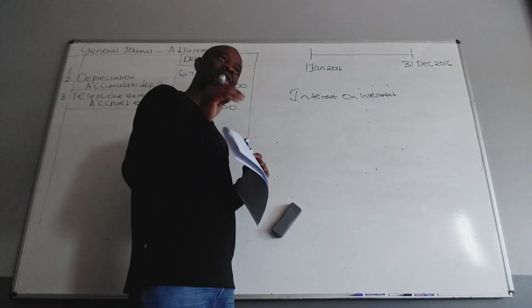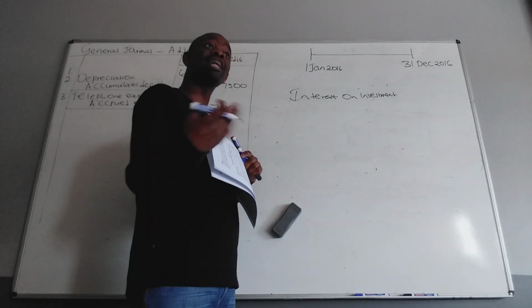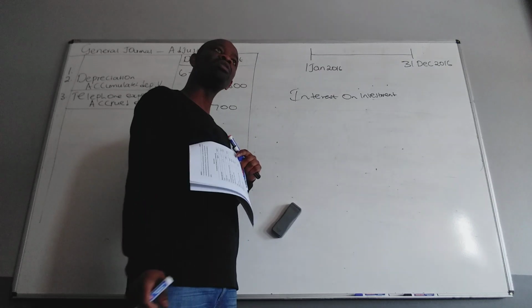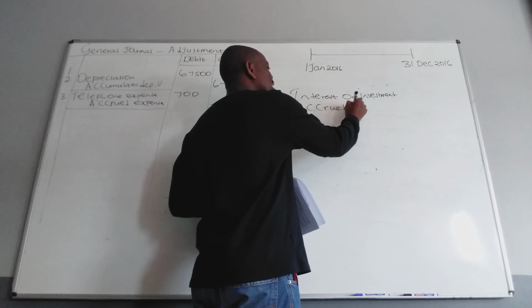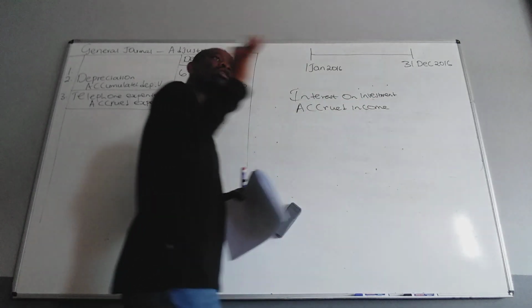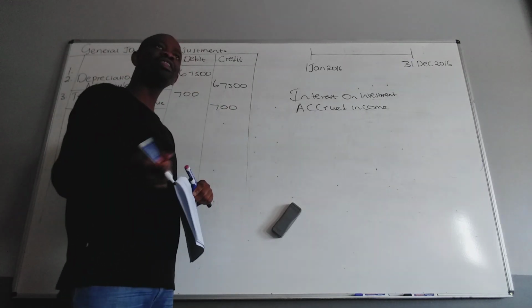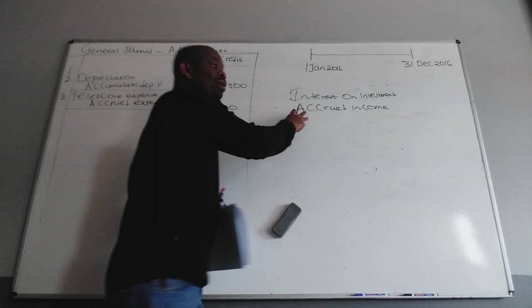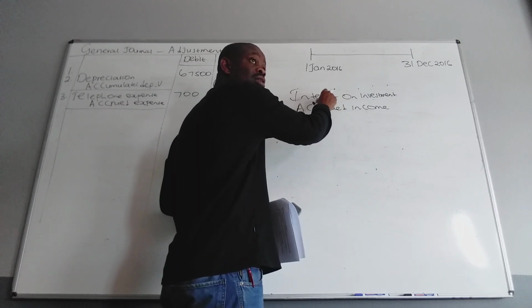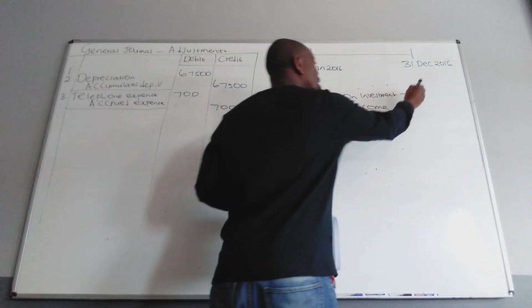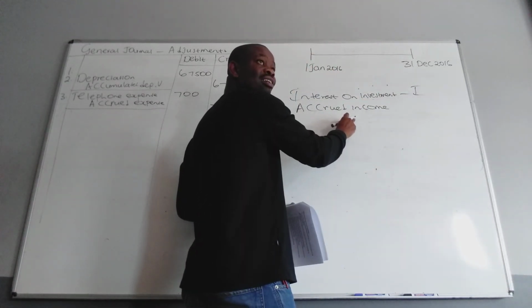Still outstanding. I was talking about expenses now. I said expenses which were still outstanding. What did we call them? Accrued expenses. So what about the income still outstanding? Accrued income. Perfect. Because I'm talking about an income, I'm going to call it accrued income. So look for these magic words: due, outstanding, still to be paid. The minute you see that, it's going to be accrued, either income or expense, depending on whether this is an income or expense. What is this to us? This is an income. That's why I said accrued income. If this was an expense, accrued expense. Can you see that? Yes.